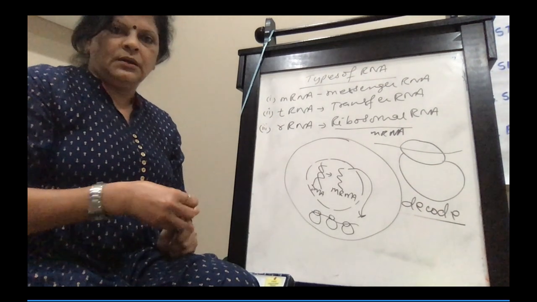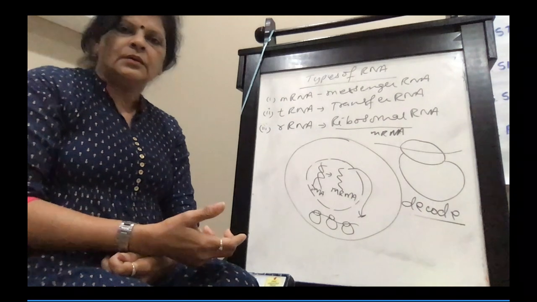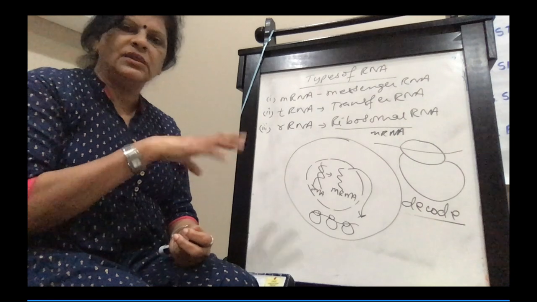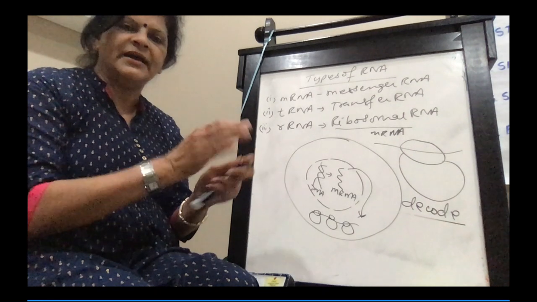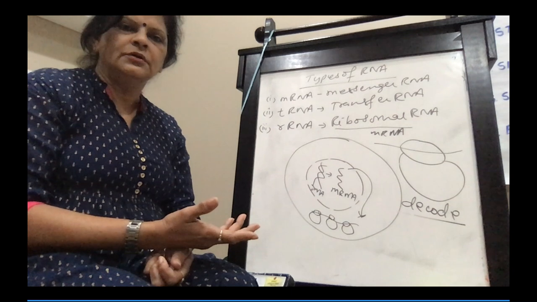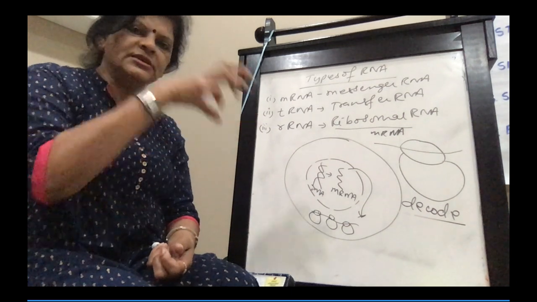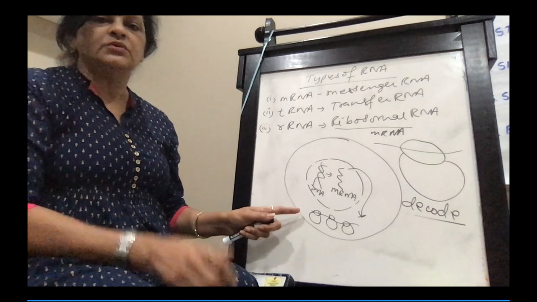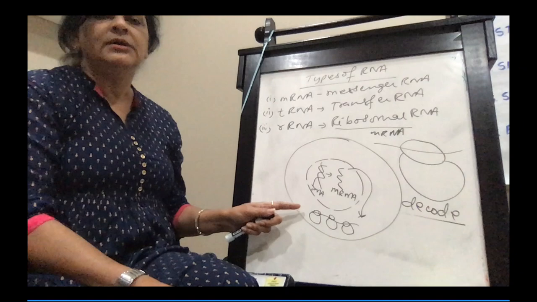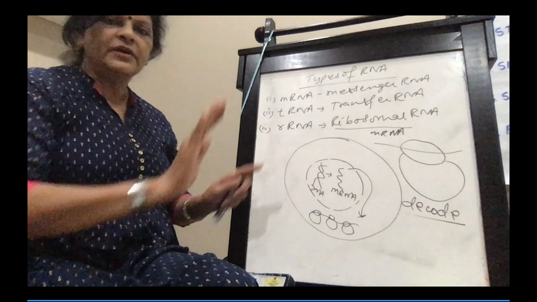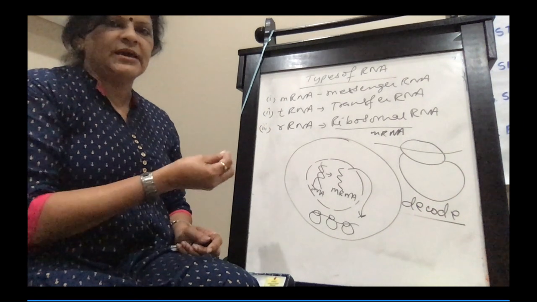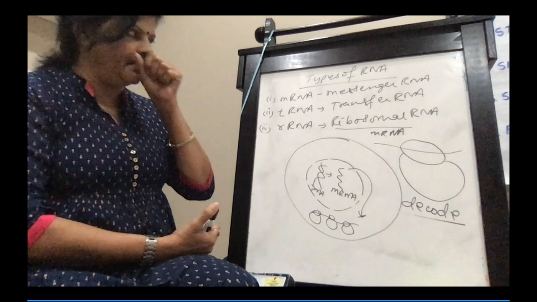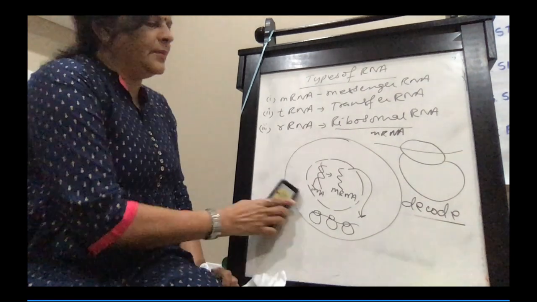Like you want to make khichdi. You take a vessel, you put dal, you put chawal, you put water, all the masalas. If you don't keep it on the fire, will it cook? It's not going to cook. So that's how it is here. The place where the protein is synthesized is the ribosome. That is the seat of protein synthesis. So now if you have understood the function, let us understand a little about the structure and some other things. So now coming to mRNA.